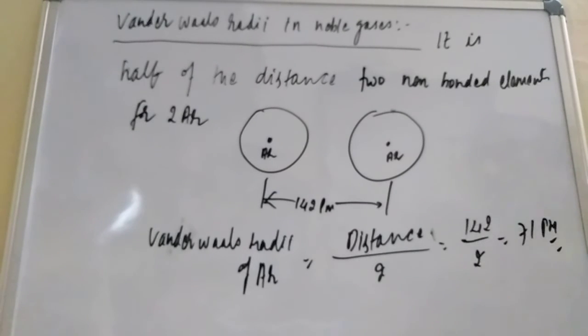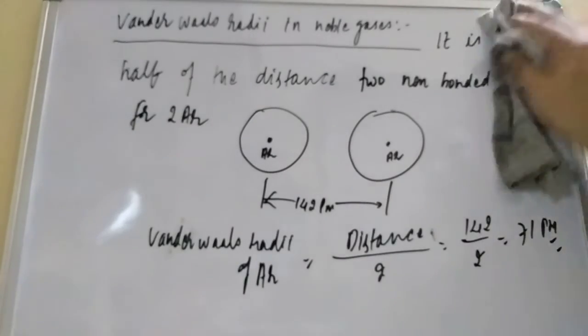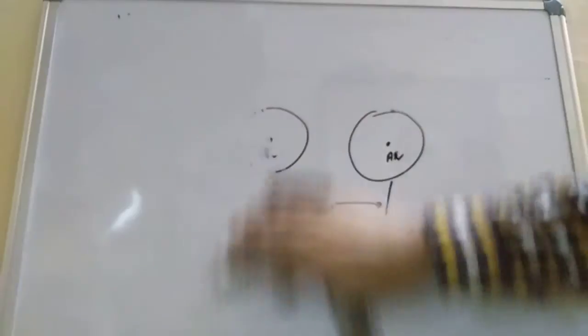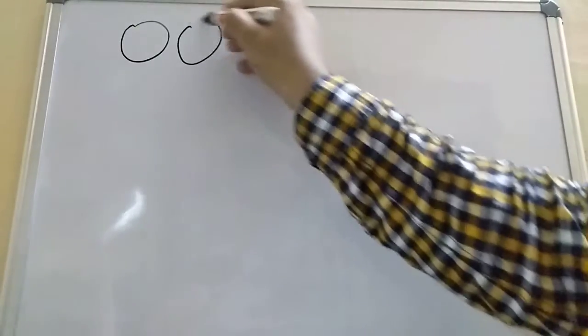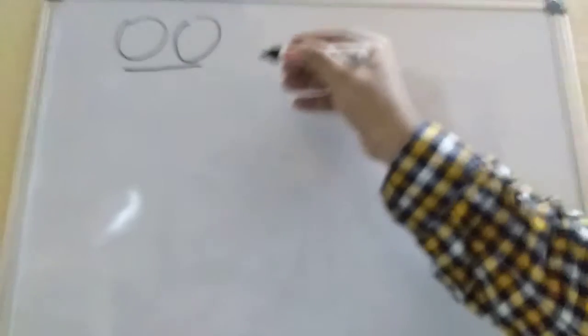Now what we are going to study, students, is all types of radii, but you have to keep in mind the order of these radii. So when you are going to understand the order of radii, how will you be able to understand it? Suppose this is van der Waals radii, two atoms are there like this.